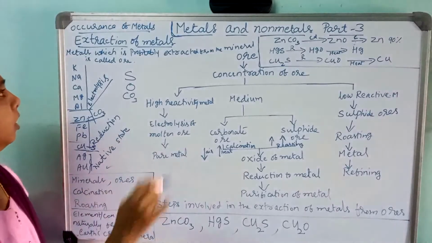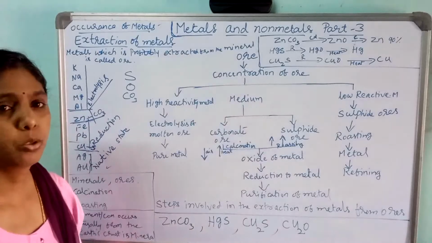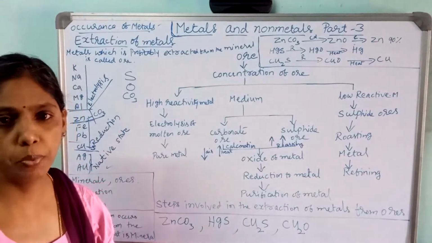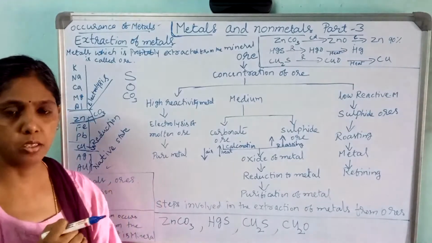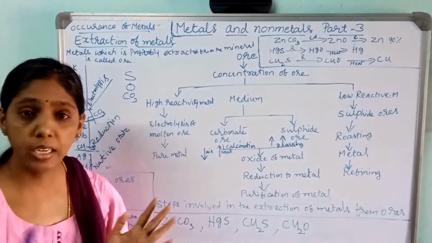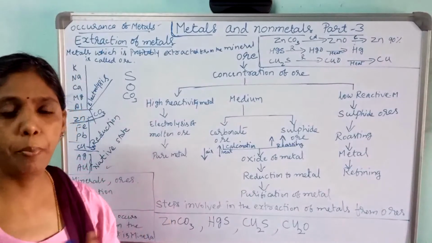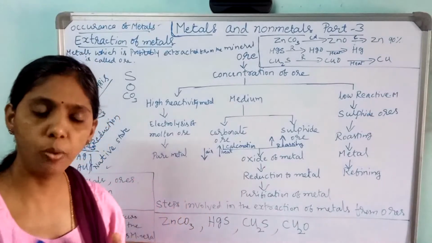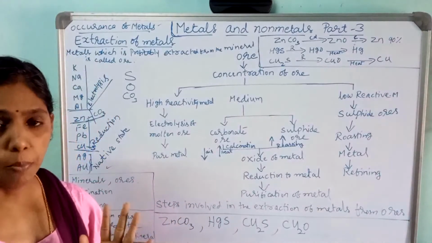Then come to the occurrence of the metals. How does it occur? It occurs in the form of the ore. That means it occurs along with the impurities. The best example here we can take is green leaves. We bring green leaves, coriander, spinach, all these kinds of green leaves to cook sambar.